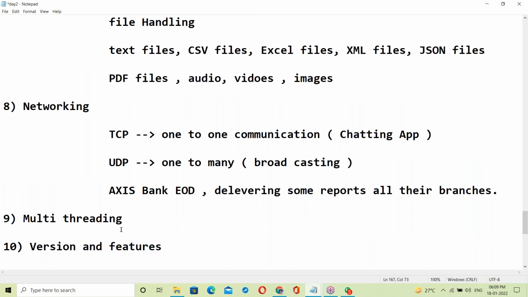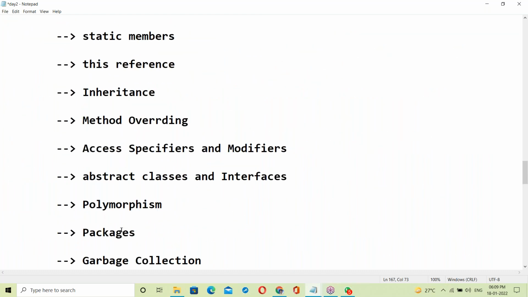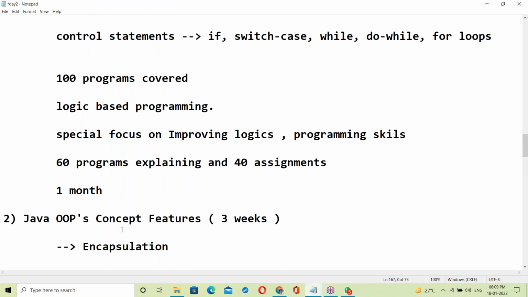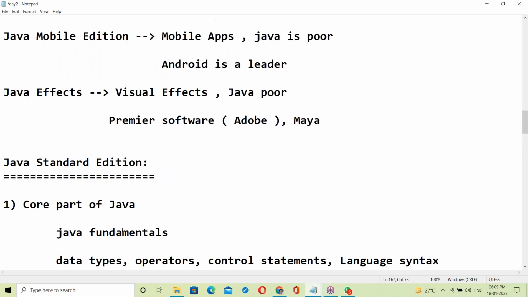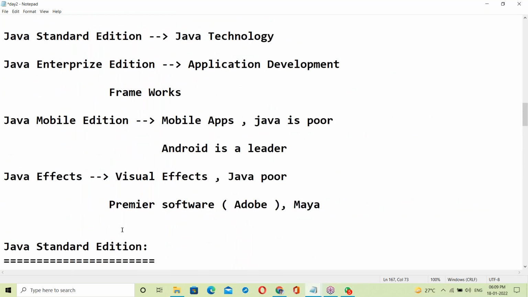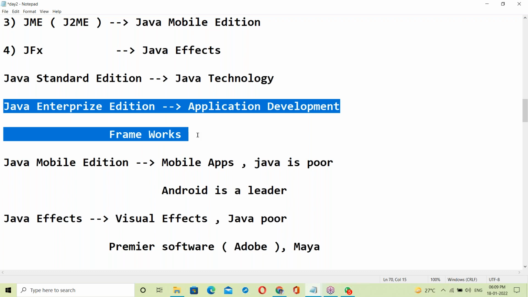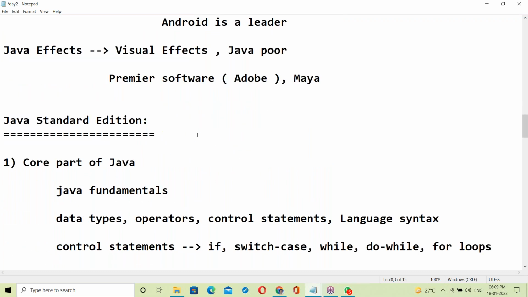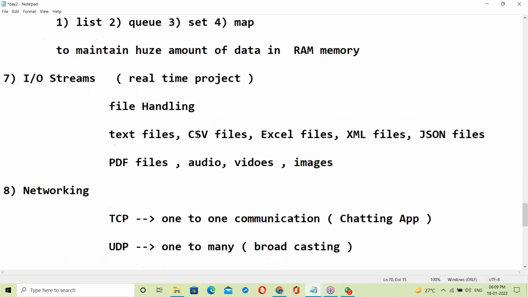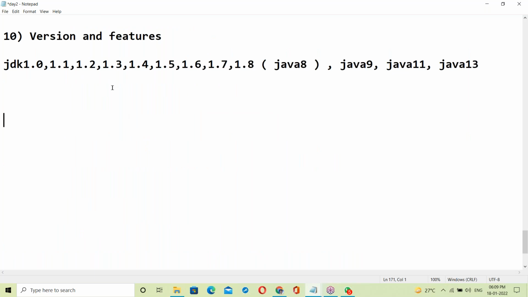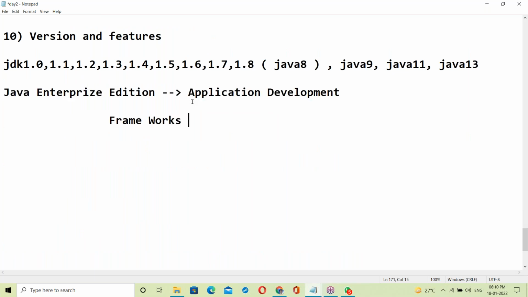This is your syllabus. This is SE, Java technology. Next is the enterprise edition, which is application development. All the frameworks come from this area.